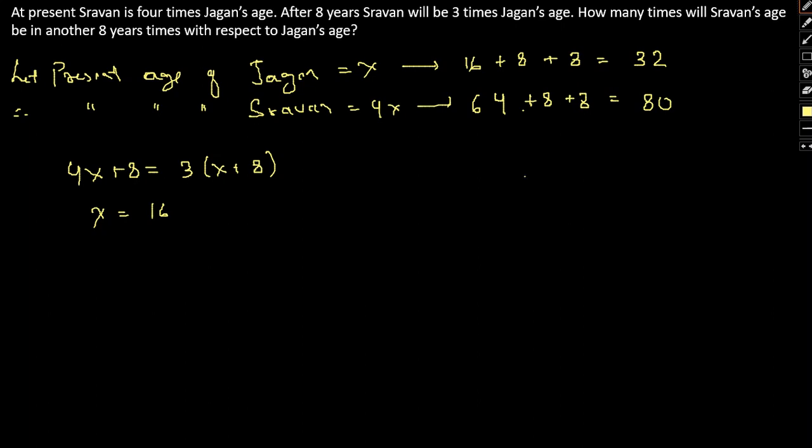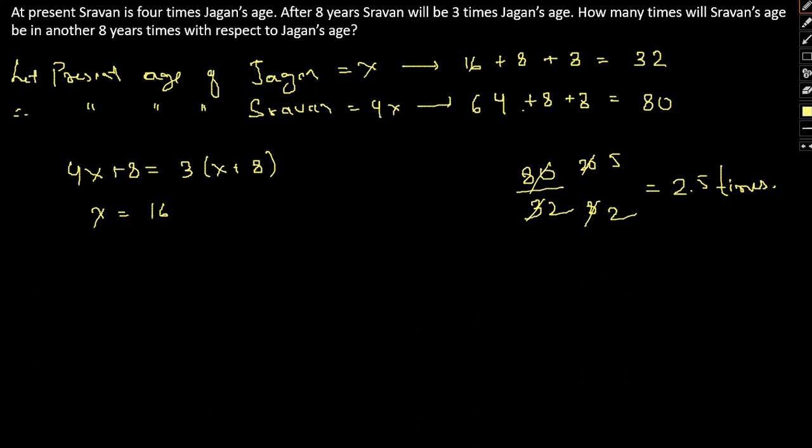If we compare Shravan's age by Jagan's age, it will be 80 by 32, that is 5 by 2. So that is around 2.5 times. So I hope this is clear how we came about with the computation of the same. So this was also a pretty easy question in general.